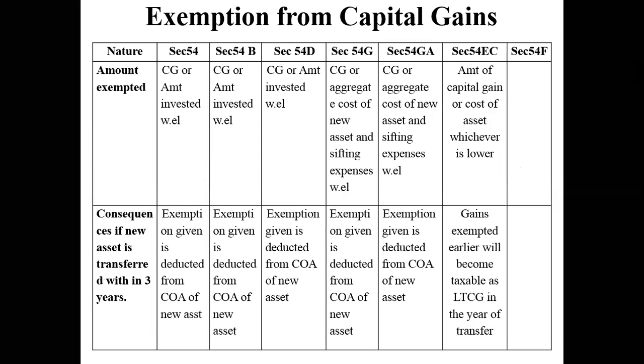Excuse me, sir. Yes, Swapnil. So how long do we need to keep it in that saving account? 3 years. 3 years you can hold that money in the capital gain deposit scheme.